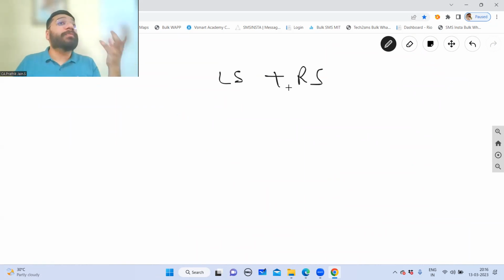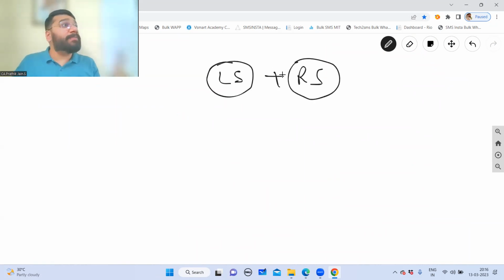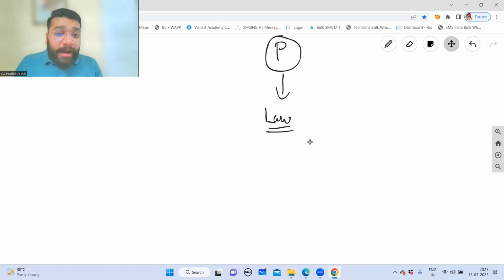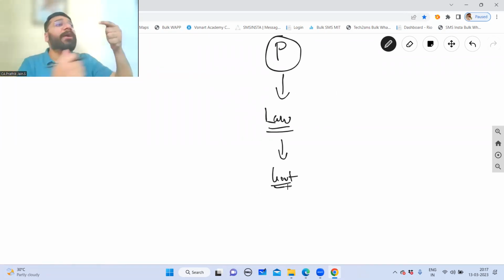Whenever any law has to be passed, whenever any law has to be made applicable in the country, members of Lok Sabha and members of Rajya Sabha, that is majority members of both, have to give assent to it. They have to approve it. Once both say yes, it will go to the president for assent, for signature. Once the president signs, it becomes a law. So under law, only the government will come into picture. Who is top? Government or law? Law is above. Under law only government is coming.